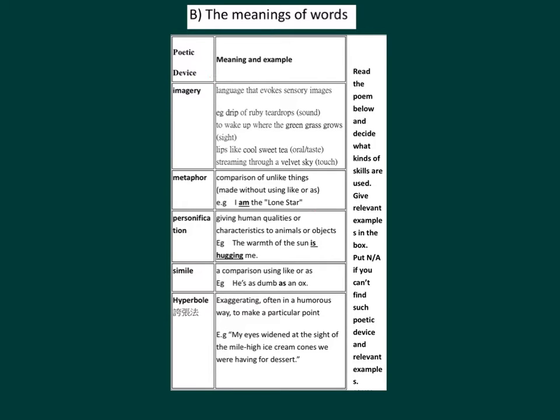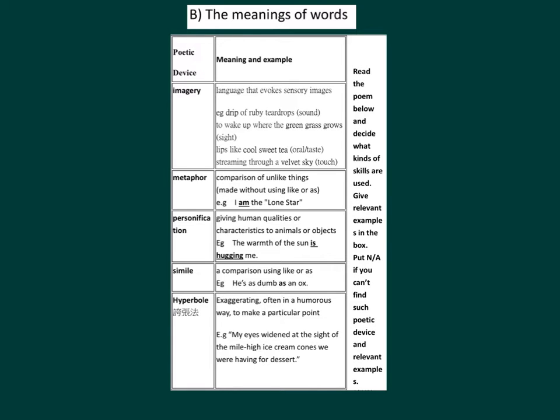Poetic device, personification, meaning, example. Giving human qualities or characteristics to animals or objects. For example, the warmth of the sun is hugging me. Poetic device, simile, meaning, example. A comparison using like or as. For example, he is as dumb as an ox.